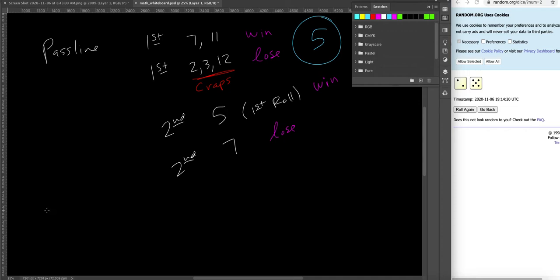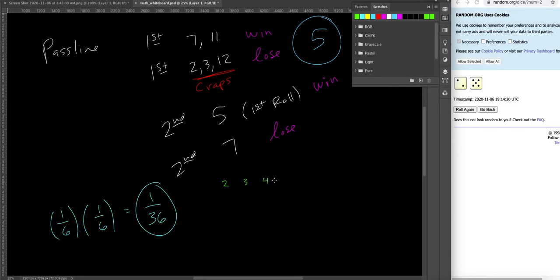Because rolling one die and rolling another die are two independent events, they don't affect each other, we can just multiply the probability of any single outcome by the probability of another single outcome on a die, and we'll see that there is 1 in 36 ways to get any one outcome on two standard dice. So what that means is if we want to get a 2, a 3, 4, 5, actually, I need more space.